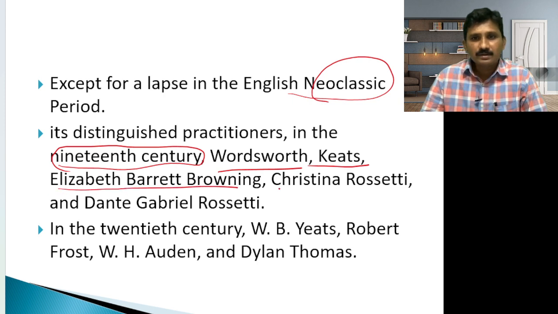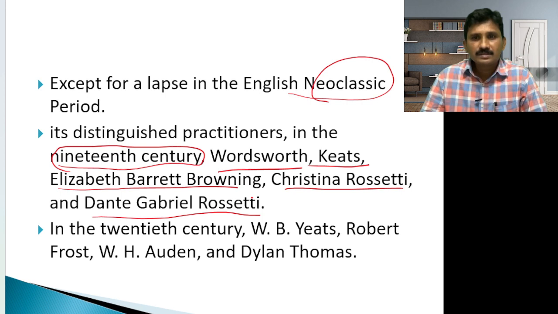Barrett Browning, Christina Rossetti, and Dante Gabriel Rossetti, whose famous work, I think all of you know, is The Blessed Damozel. These are the writers who used the sonnet in their poems.